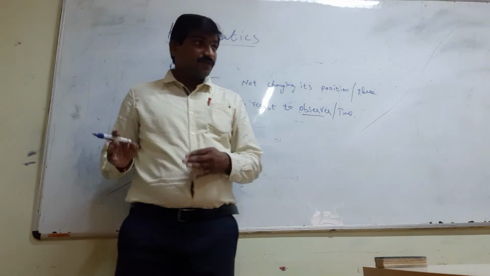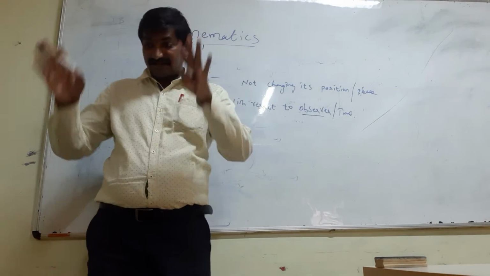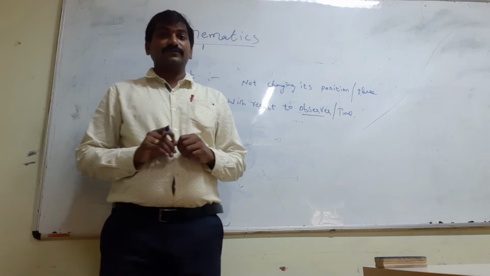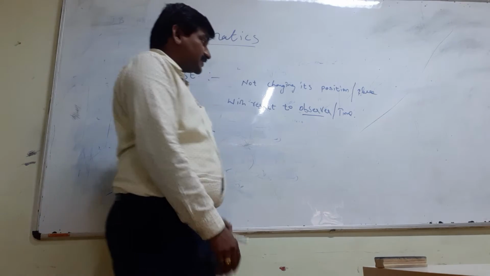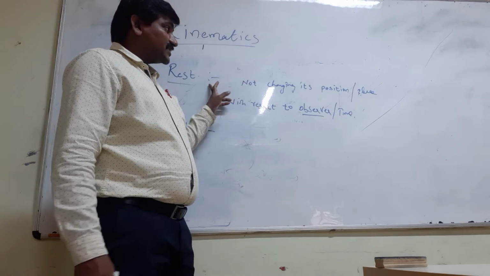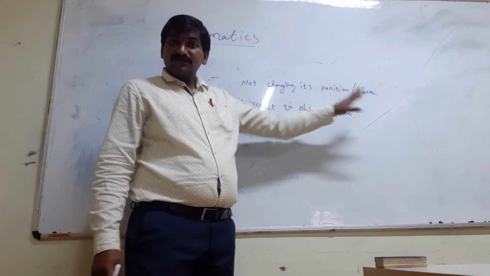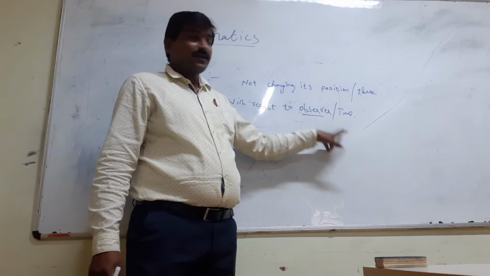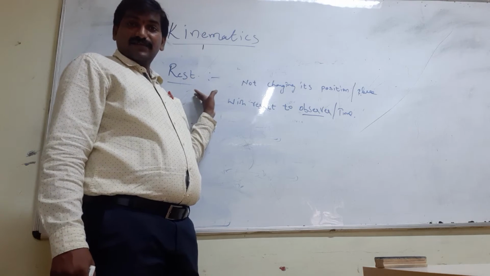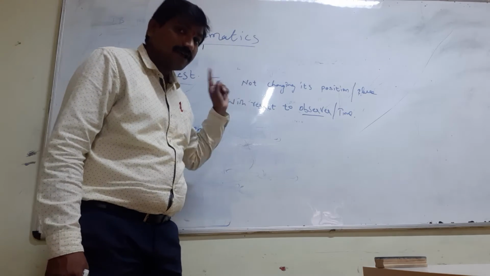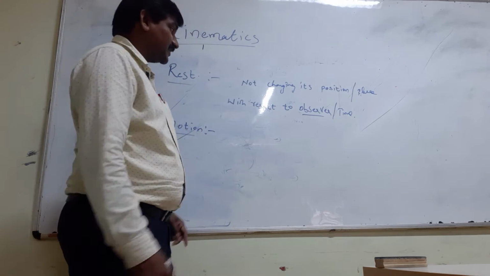This table doesn't move from here to there. It remains at the same position, so we can say that the table is at rest. So an object which is not changing its position or place with respect to observer or time is called at rest, or the object is said to be in rest position.